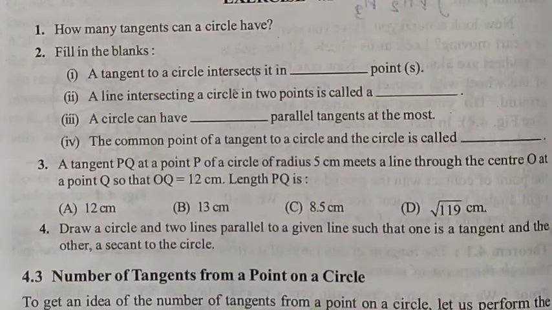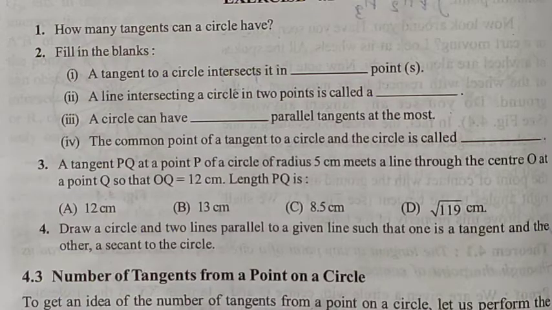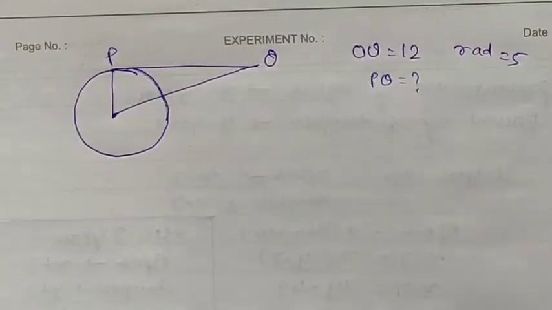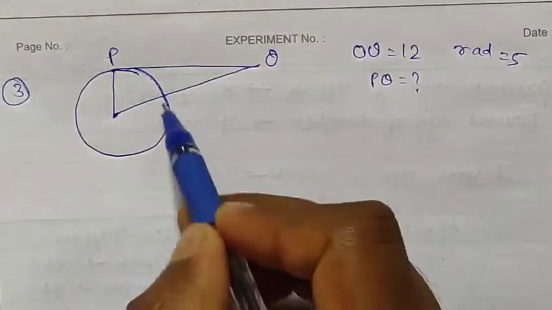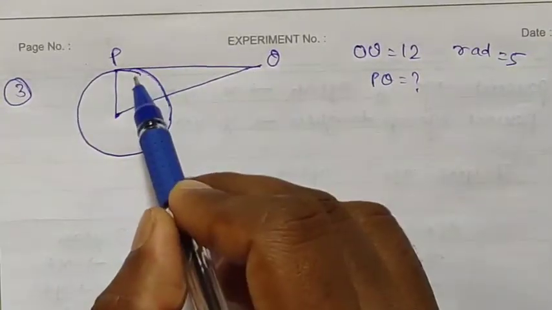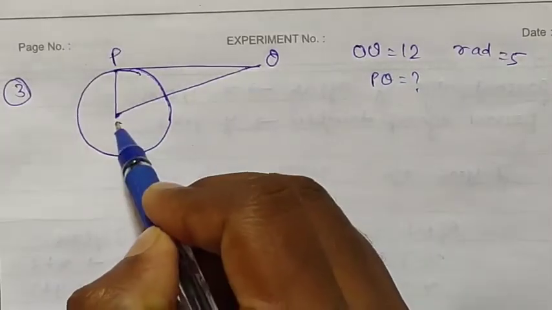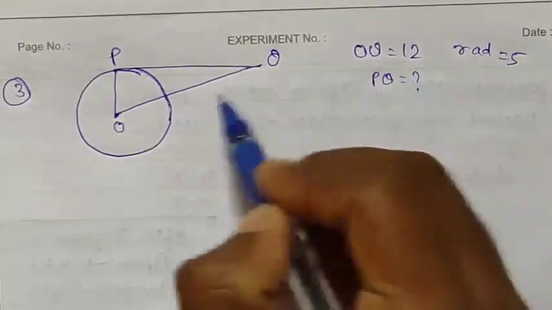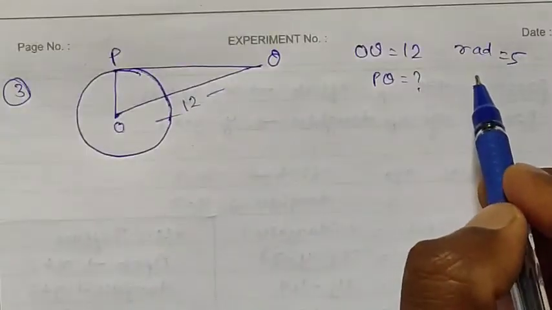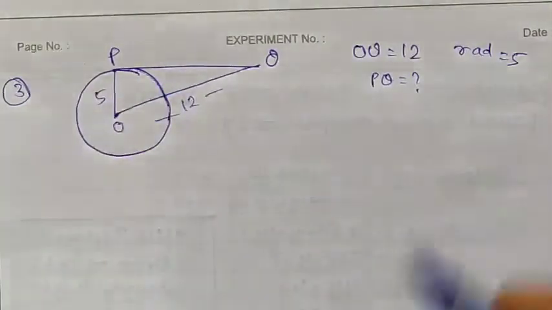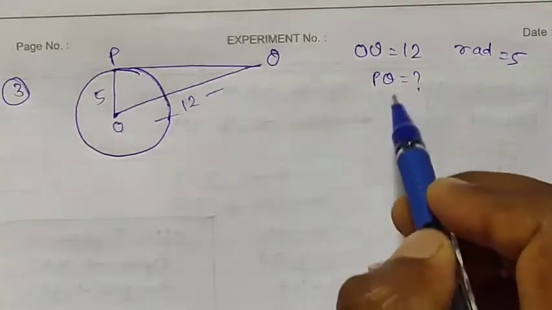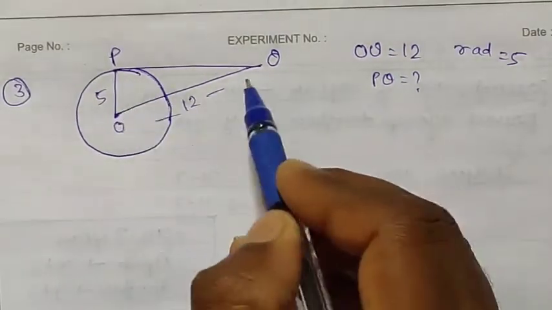Main question number 3. A tangent PQ at a point P of a circle of radius 5 cm meets a line through the center O at a point Q so that OQ is 12 cm. Length of PQ is, they gave 4 alternatives. You need to find the correct answer. In this question, there is a circle and PQ is the tangent to this circle. Suppose O is the center of this circle, OQ value 12 they gave. This is 12 and the radius is 5 cm. They are asking what is the value of PQ.